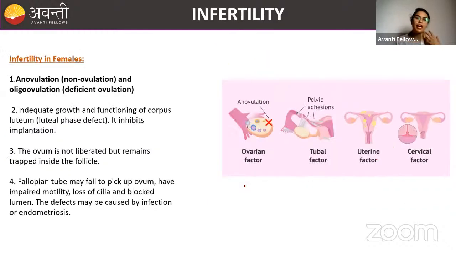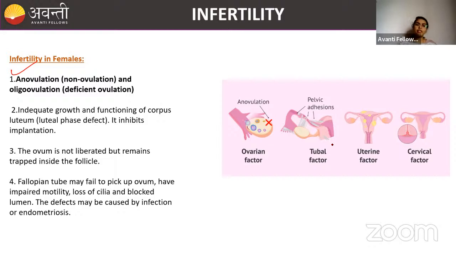Okay, now how is infertility going to happen in females? Okay, there are many reasons. If you have to speak, infertility reasons will be more in female. I have not kept all the points here because we have to complete this chapter. So please remember, there is a process of anovulation, where ovulation is not occurring at all, or a deficient ovulation, ovulation not happening properly. These are also infertility reasons.